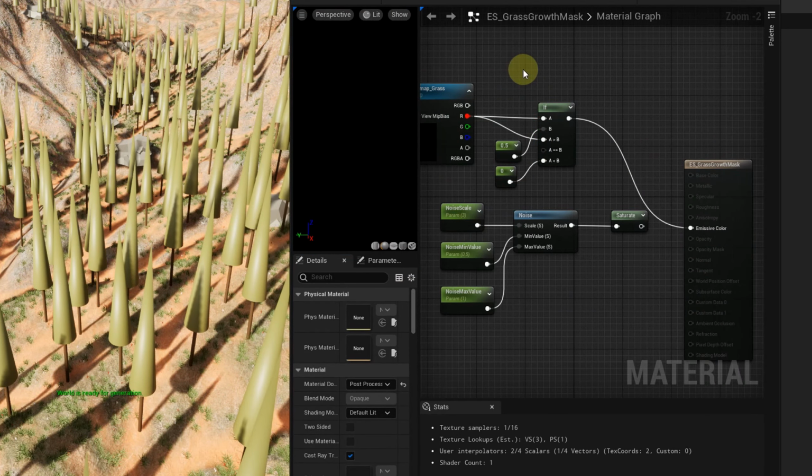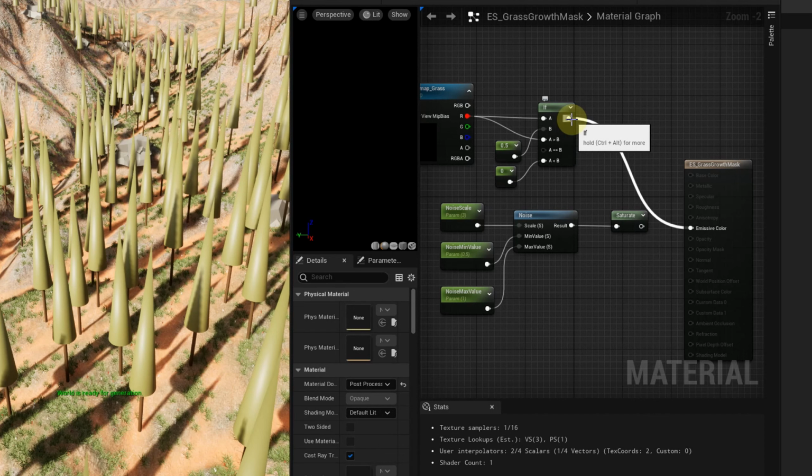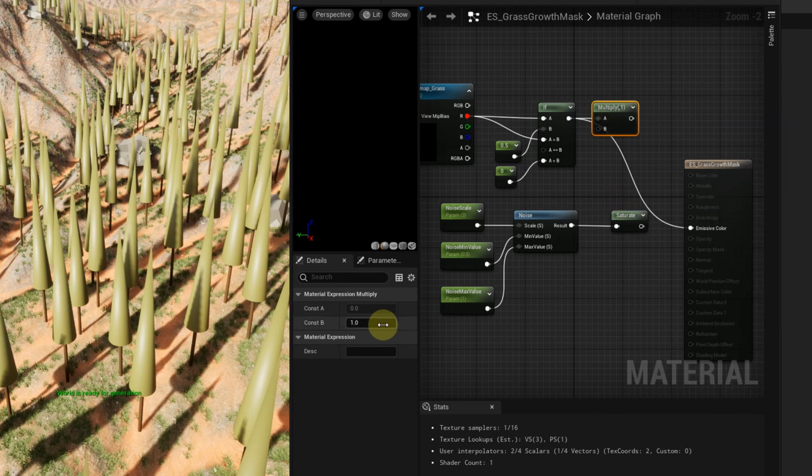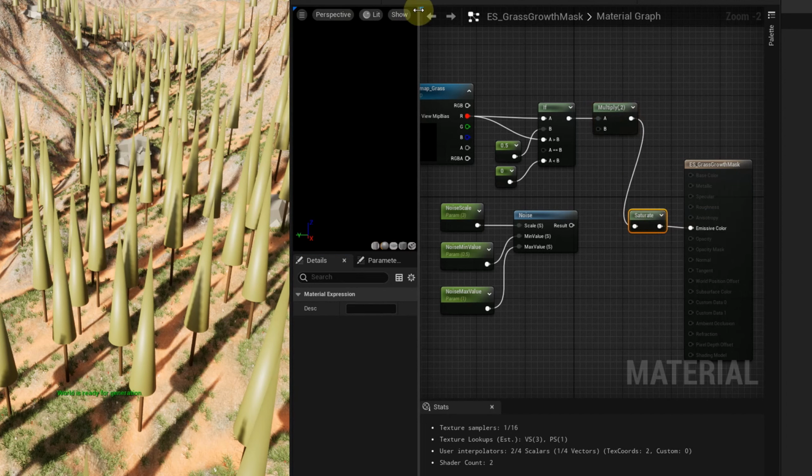In the graph, I used a conditional node if to return something only when the weight map value is larger than 0.5. Otherwise it returns 0. I did that to make sure we don't have any stray grass instances in the dirt regions. I also multiplied the output value by 2 to make sure we spawn grass at maximal density. The saturate node at the end ensures that the result is clamped to the range of 0 and 1.